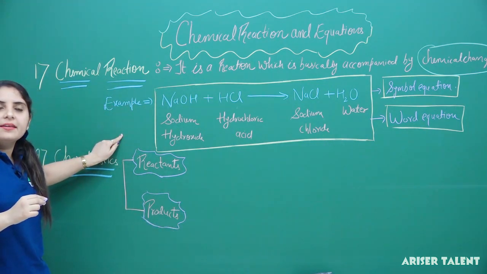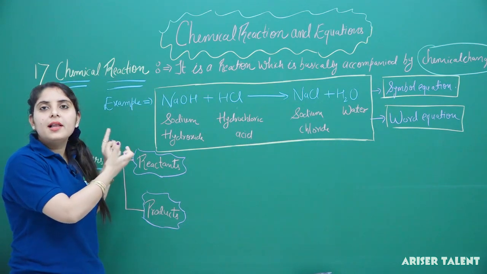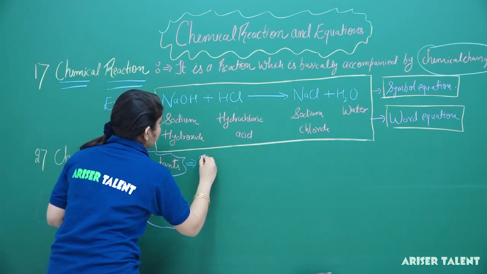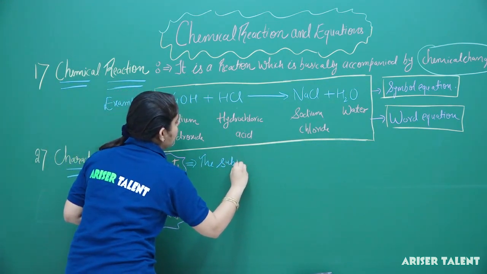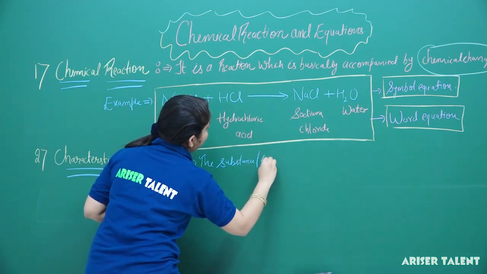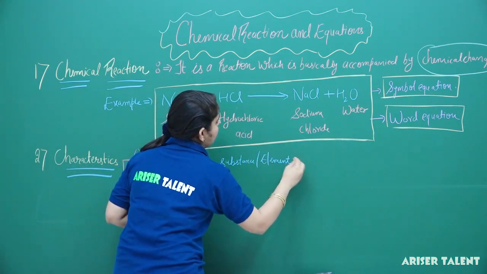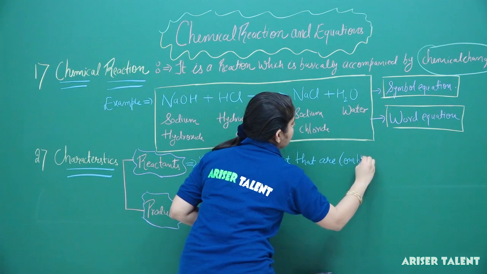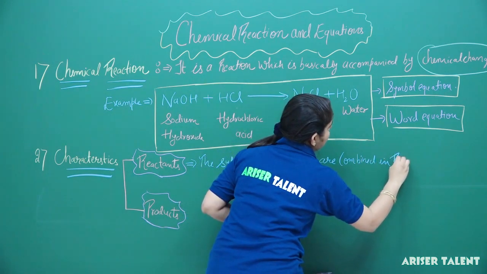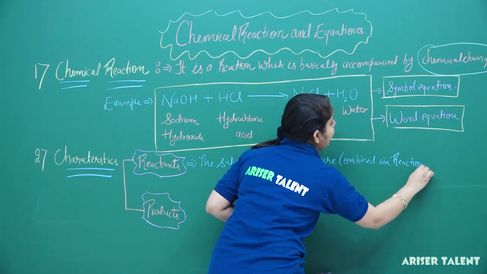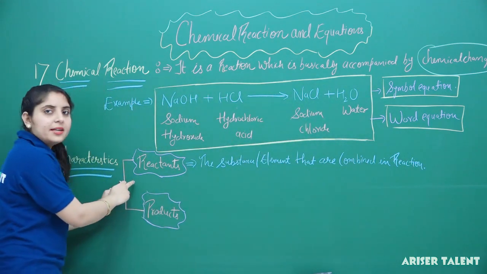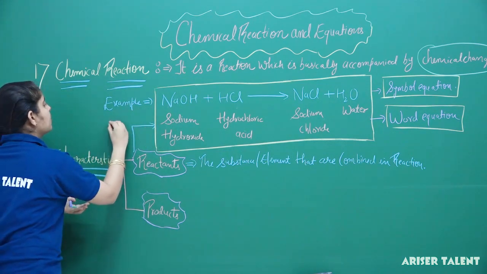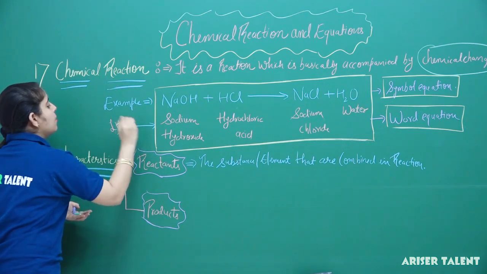So what actually are the reactants? The substances which combine on the left hand side of the equation are termed as reactants. We may say that the substances or elements that are combined in the reaction will be termed as the reactants, and these are basically written on the left hand side of the equation.